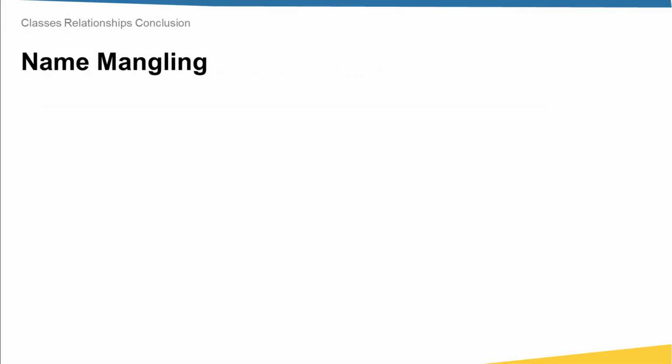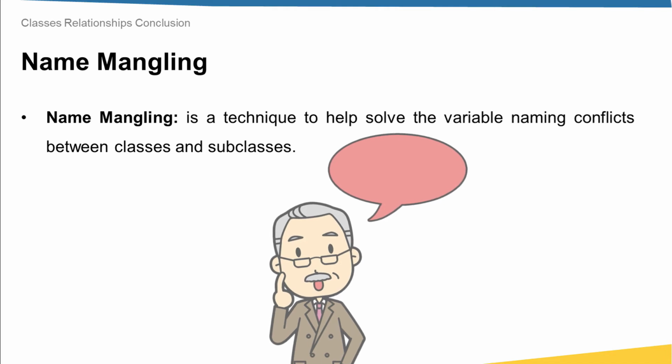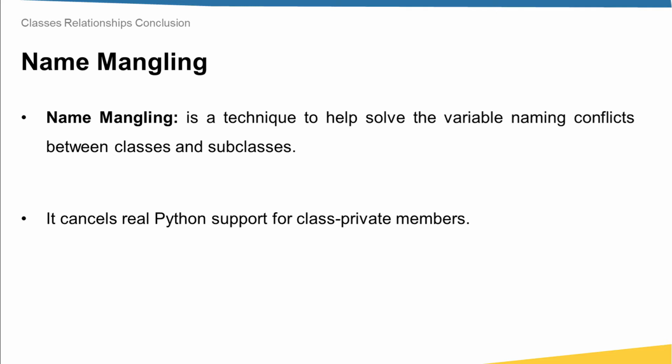After that, we've learned about name mangling, and we see that name mangling is just a technique to help solve the variable naming conflict between classes and subclasses. It's quite useful when we have method overriding, and I need the child class object to get access to the parent methods. And because of this attribute, it cancels real Python support for class private members, and as I said, don't use this method to get access to the private members out of the class scope. This is not a good practice.